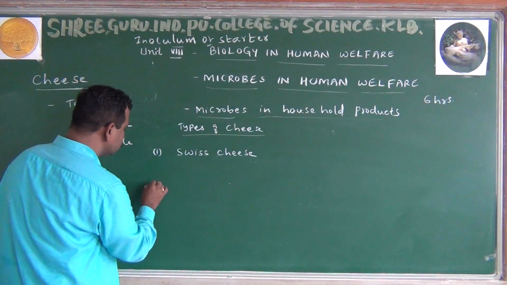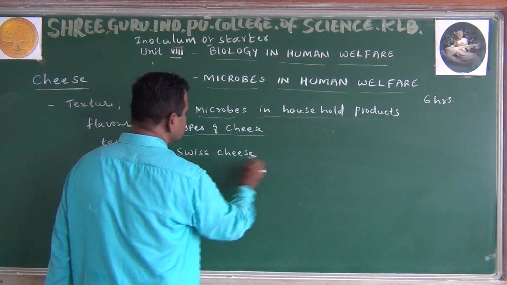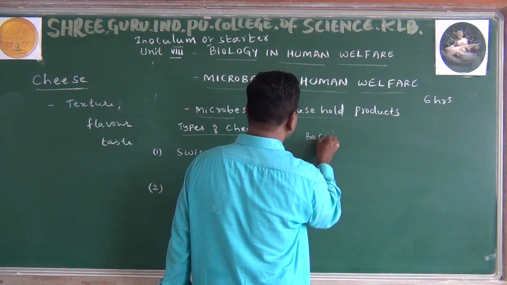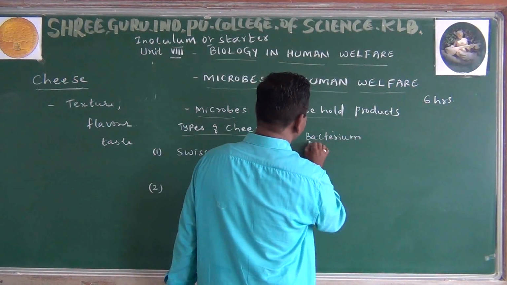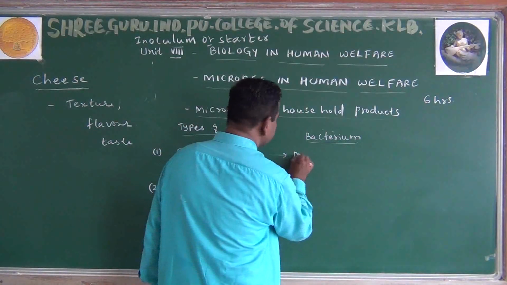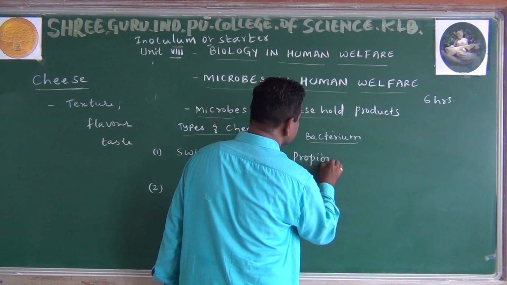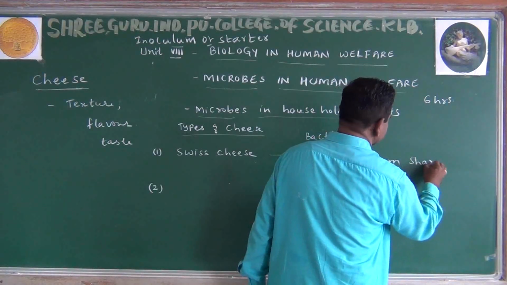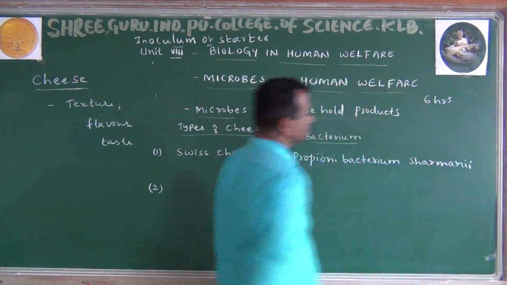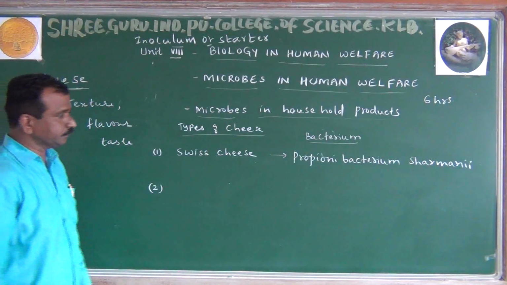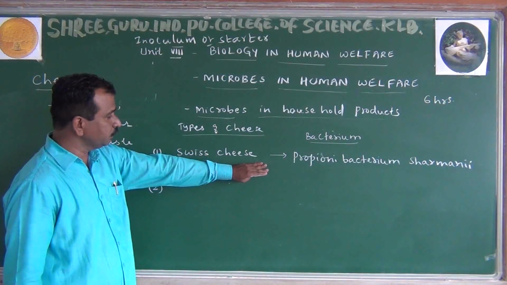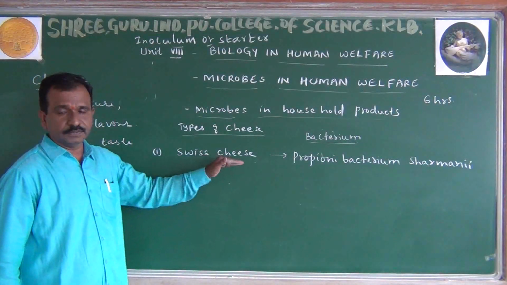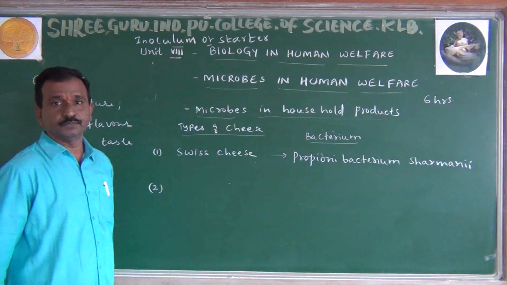Number two, Roquefort. For Swiss cheese, I am going to write the name of the bacterium: Propionibacterium shermani. This is the bacterium that is used in the preparation of Swiss cheese. The name itself suggests that it arises from Switzerland.